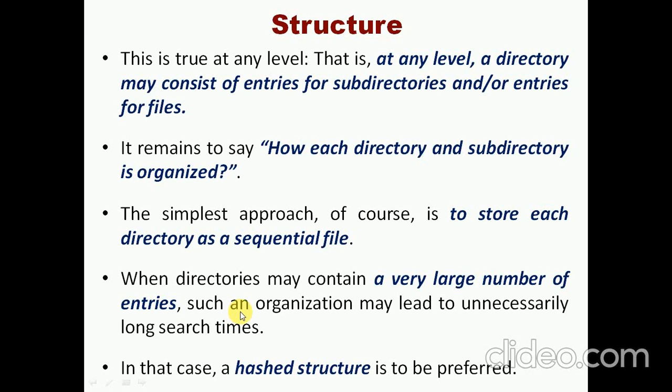So the major question that arises is how each directory and subdirectory is organized. In a simple way we can make use of a sequential file, but the major problem is if the file size is too large, obviously we need to have a hashed structure.